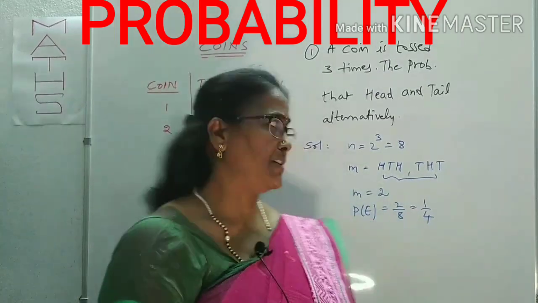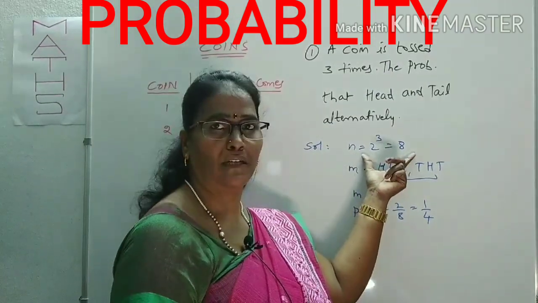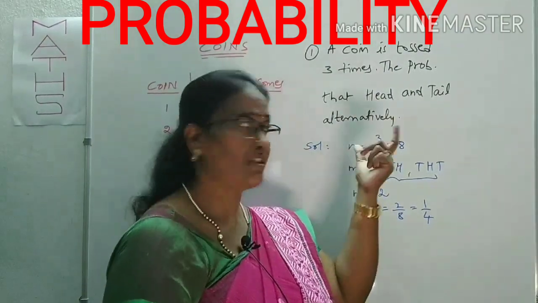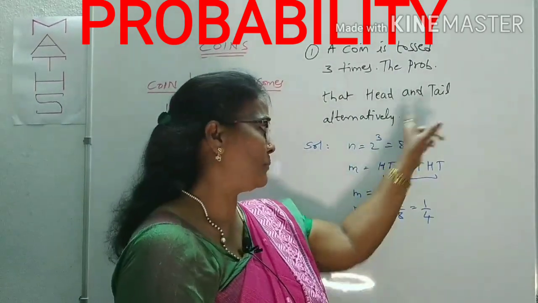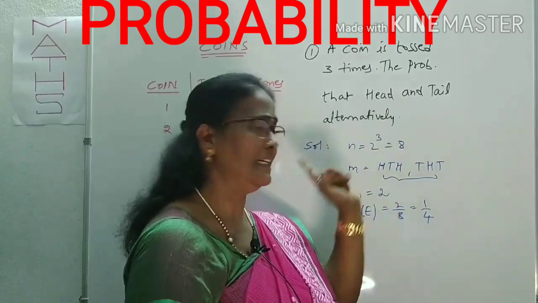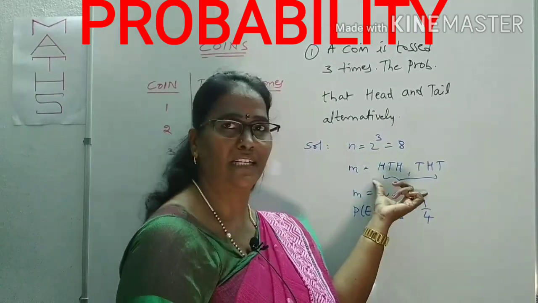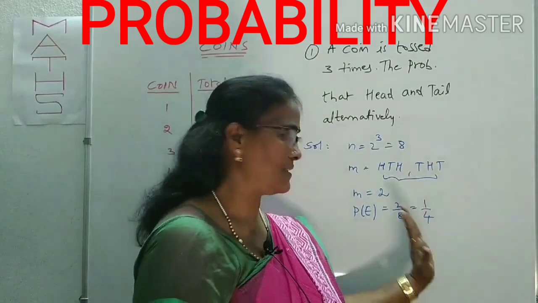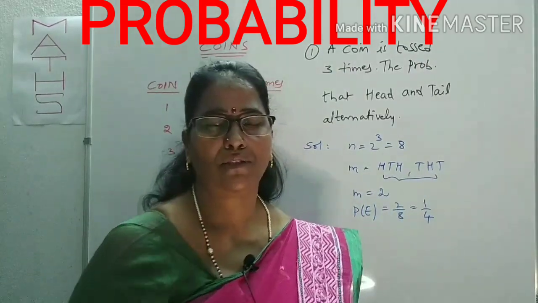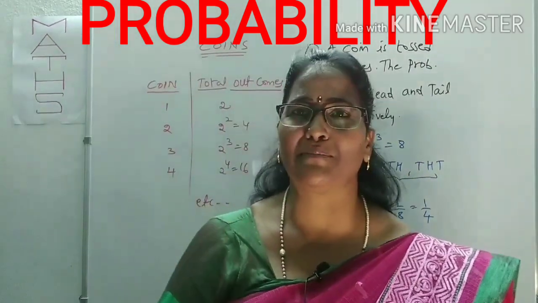Okay. So first, how many events are there when 3 coins are tossed? 8. In which, what is being asked? The probability that it contains head and tail alternately. There will be 2 events, head and tail alternately, like HTH and THT. That's it. Now we'll come forward to some more questions depending upon the coins.